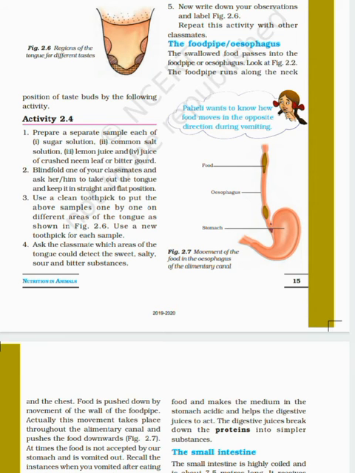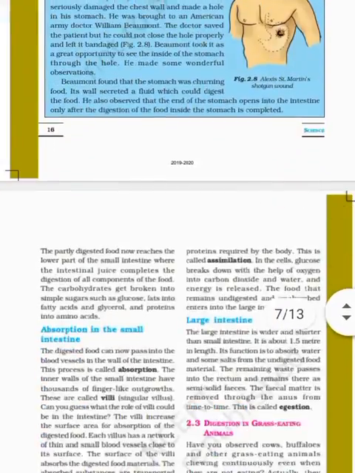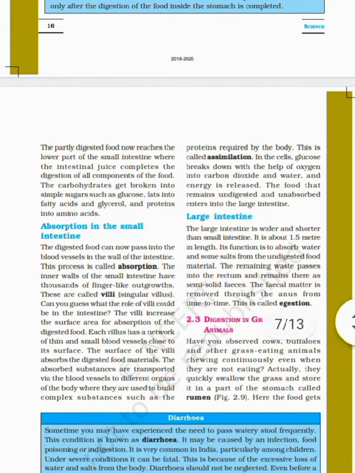And after the small intestine, food goes to the large intestine. And what is the large intestine? It is wider and shorter than the small intestine. It is almost 1.5 meters in length. Absorption of water and salt from undigested food occurs in the large intestine. The remaining waste matter is passed out through the rectum, and from time to time fecal matter is removed through the anus, which is called egestion.